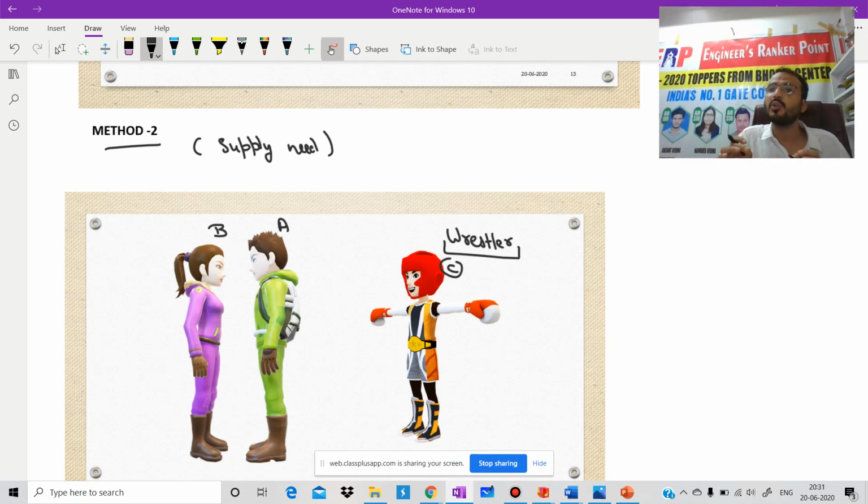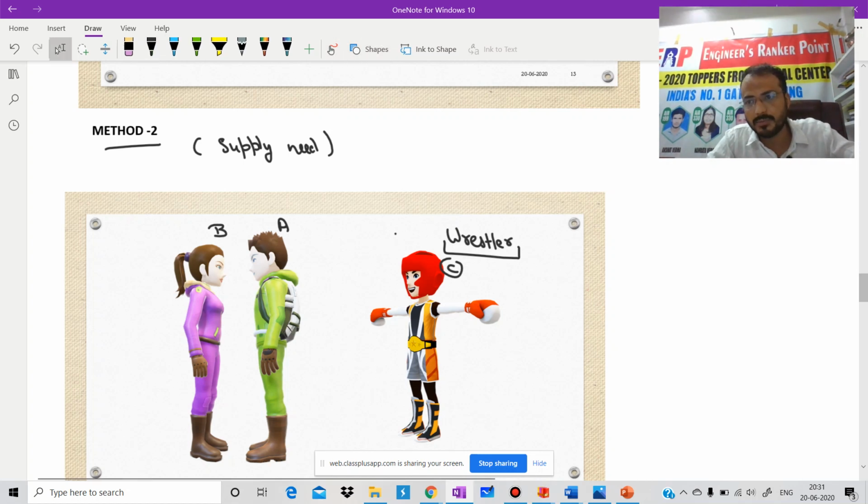Here we are not going to introduce a third element, but we are going to supply some heat or some energy. Is it clear? Then he will scold A and B that after today, because he is a very powerful person, if they deny, he will give them a punch. Then after some time, what will happen? Again, their separation takes place.